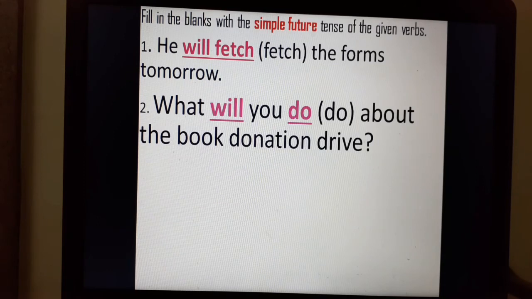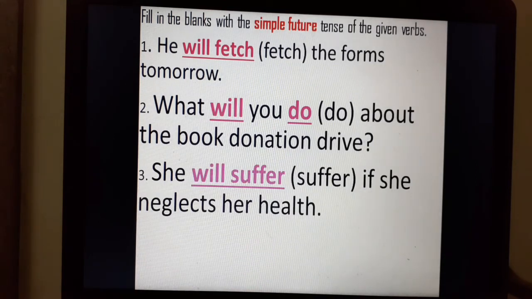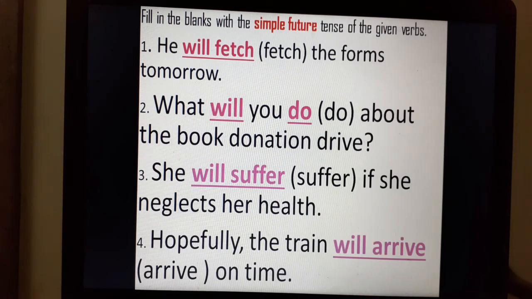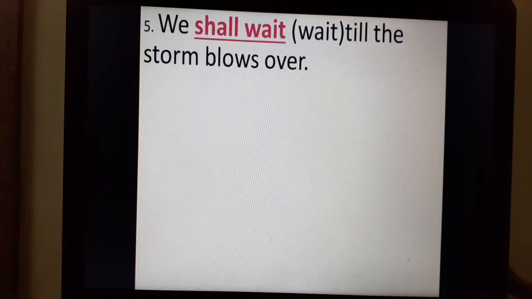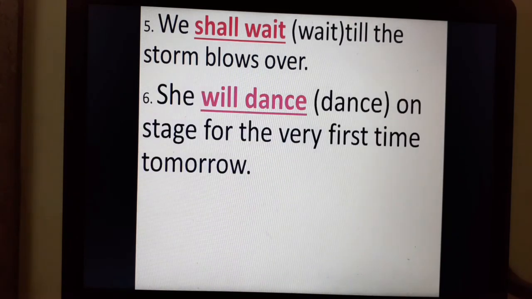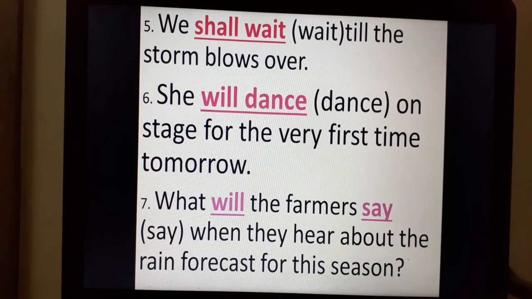Second, what will you do about the book donation drive? Third, she will suffer if she neglects her health. Fourth, hopefully the train will arrive on time. Fifth, we shall wait till the storm blows over. Sixth, she will dance on stage for the very first time tomorrow. Seventh, what will the farmers say when they hear about the rain forecast for this season?